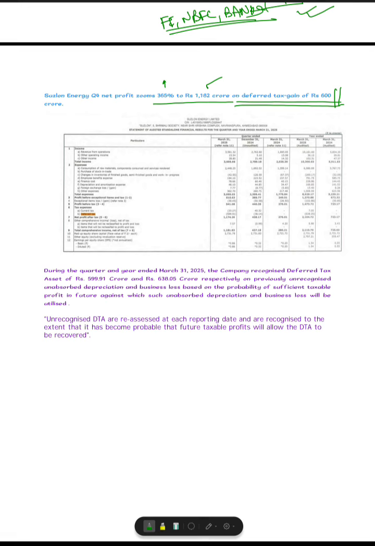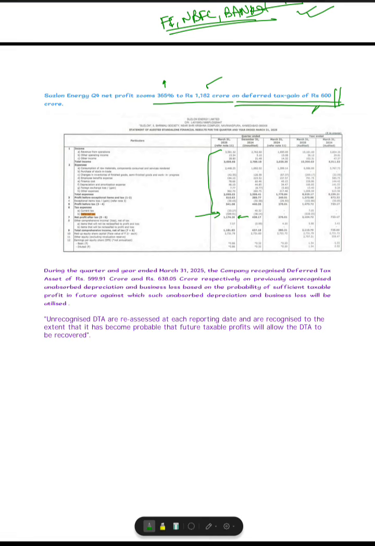So for that I took this statement of financial result. You see the profitability of Sujulon went up from 430 to 1174. If you analyze the whole income and expense account, you will see that their deferred tax asset is 599.99, that is like 600 crore only. Because of that, the major jump is because of this deferred tax asset. Since it is minus, it's mainly deferred tax asset only.